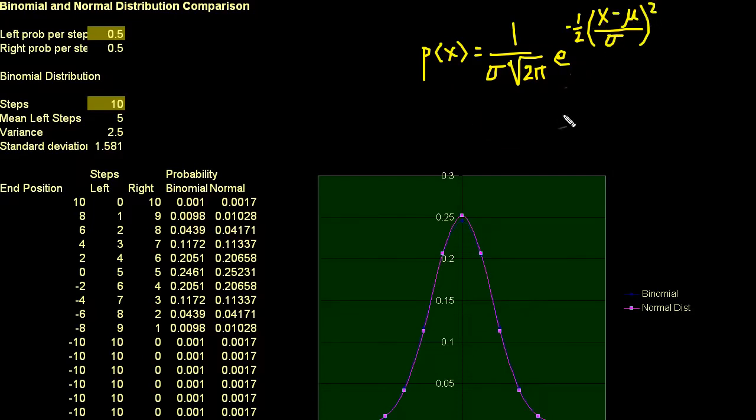It's good to notice right now: this is how far I am from the mean, and we're dividing that by the standard deviation of whatever our distribution is. This is a preview of a normal distribution that I've plotted.